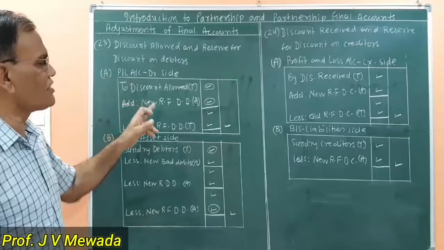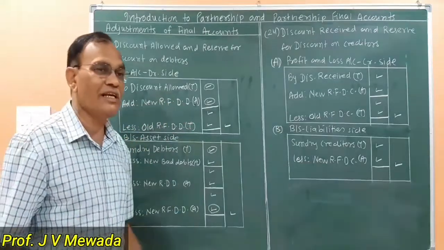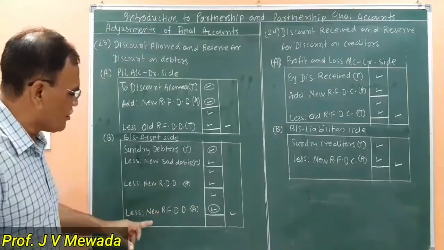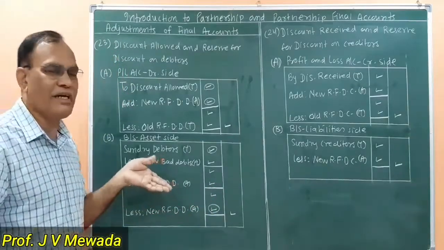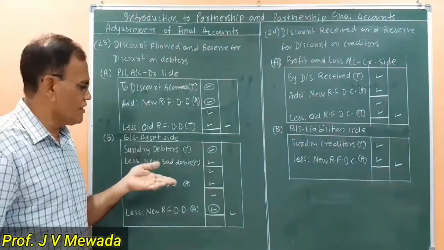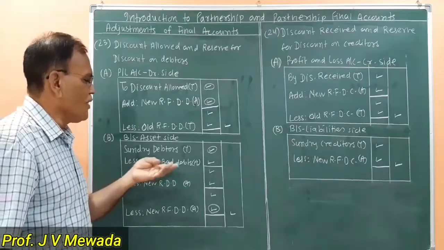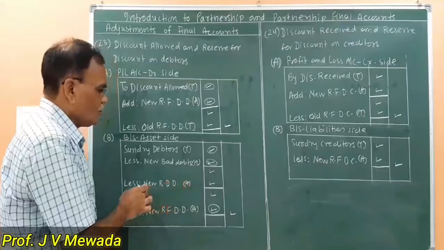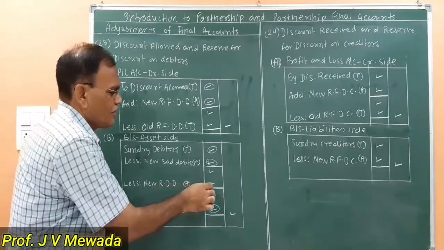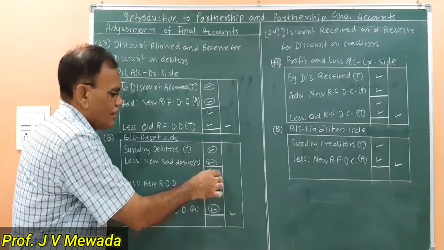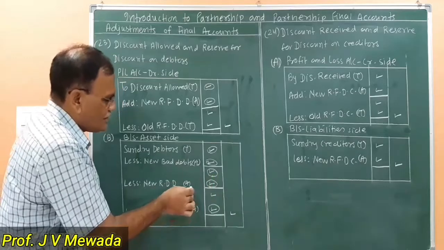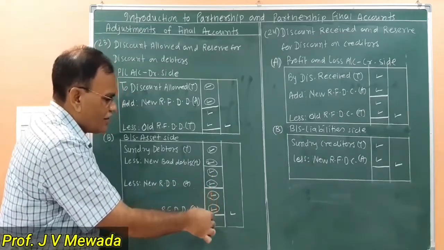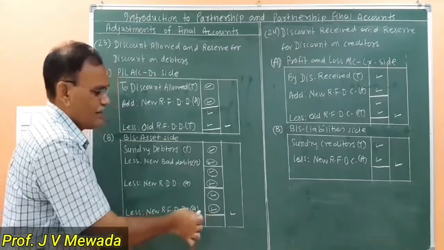And reserve for discount on debtors, just like the reserve for bad debts. We are supposed to calculate this amount after doing all the adjustments. Which are the adjustments? New bad debts that we have done in the last formula, and new RDD that also we have done in the last formula. And after that, whatever is the amount of the debtors, on this amount we are calculating this RFDD, reserve for